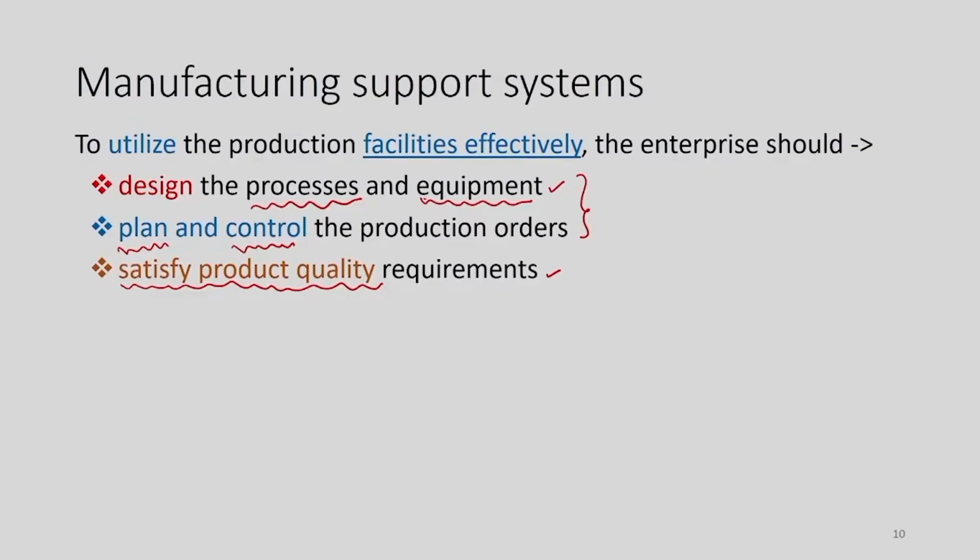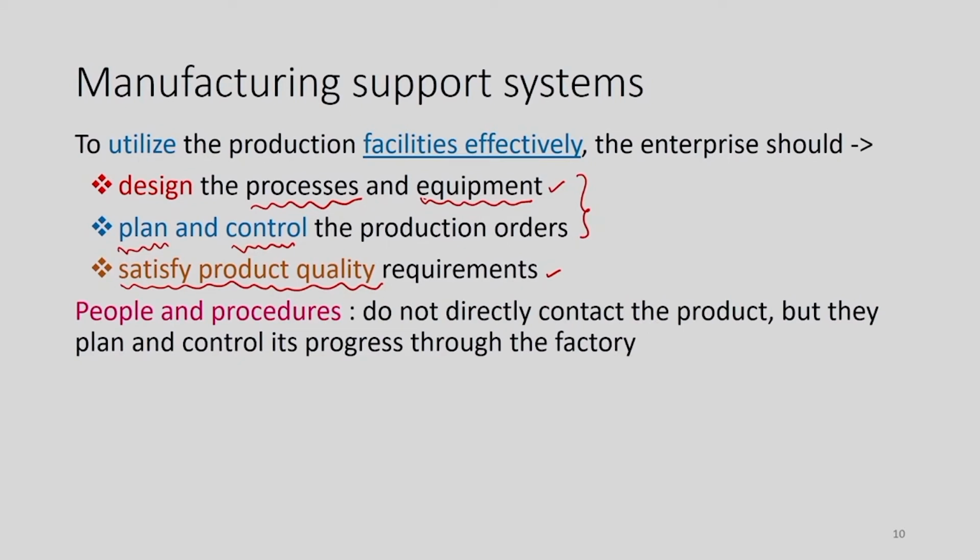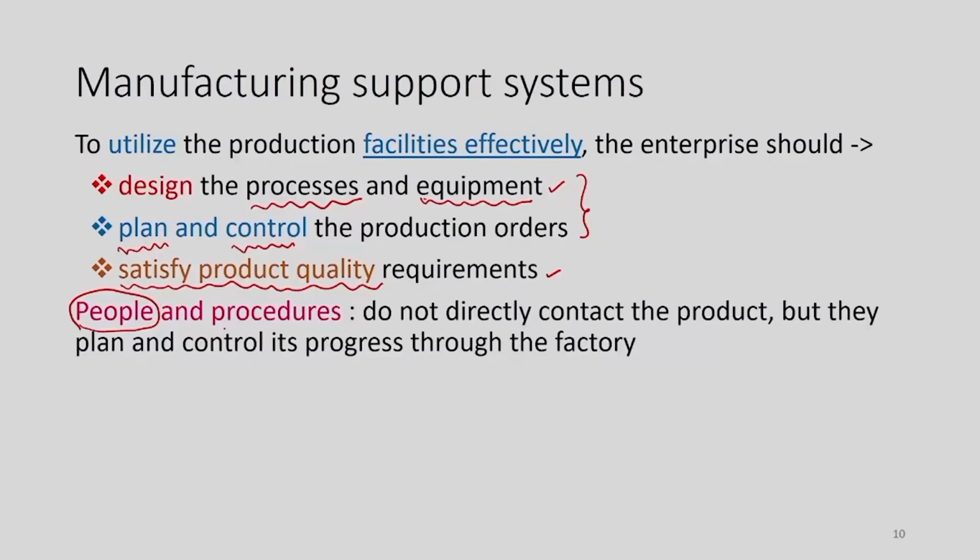So, to carry out all the things we need people. People, or we can say the human resource or human power. Not only human resource or human power is essential, we need a set of procedures. So, the collective term of people and procedure is nothing but the manufacturing support system.